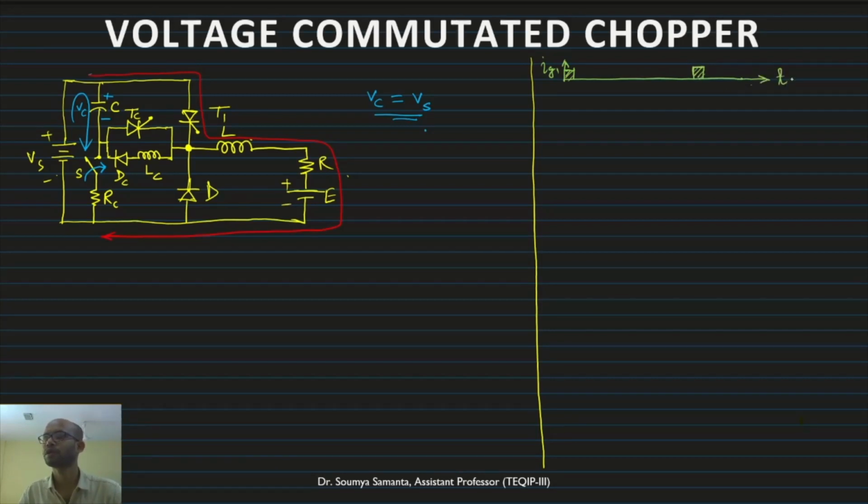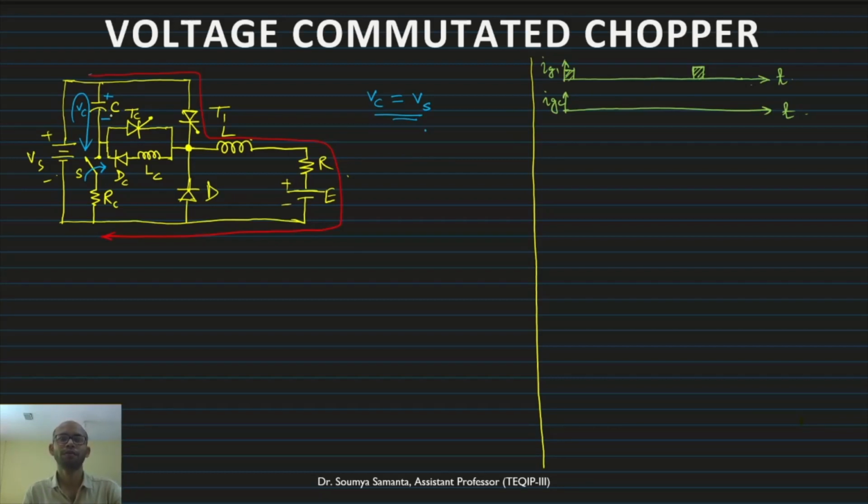This is T. I have another thyristor, so let's say the gate current IGC is for turning on the TC. Okay, I will come back to this one later.